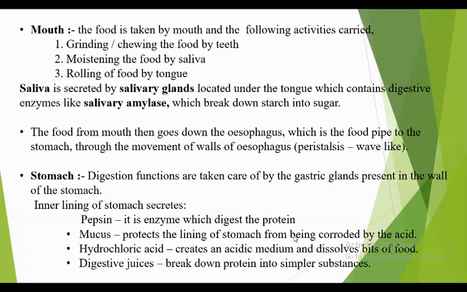Then, basic things. Then digestive juice. What is this digestive juice? It breaks down the protein into simpler substances. So here in the stomach, the gastric gland is present on the walls of the stomach, and it secretes four important things: pepsin, mucus, hydrochloric acid, and digestive juices.